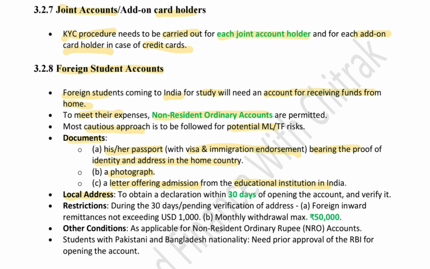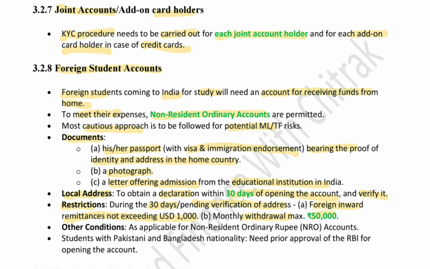Then you also need a local address, which should be obtained within 30 days of opening the account, and you should verify it. What's the restriction? During the 30 days pending verification of address, the foreign inward remittance must not exceed 1000 USD and a monthly withdrawal of maximum 50,000 rupees is allowed. There are some applicable conditions for NRO accounts which you can see in the different types of foreign accounts in India. You must note that students with Pakistan or Bangladesh nationality need prior approval from the RBI to open such accounts.